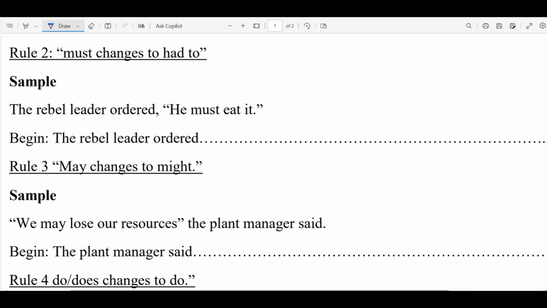We go to rule number 2. If they have used the word must, the must changes to had to. The sample: the rebel leader ordered, he must eat it. Begin with the rebel leader ordered that he had to eat it. That's our correct one: the rebel leader ordered that he had to eat it.